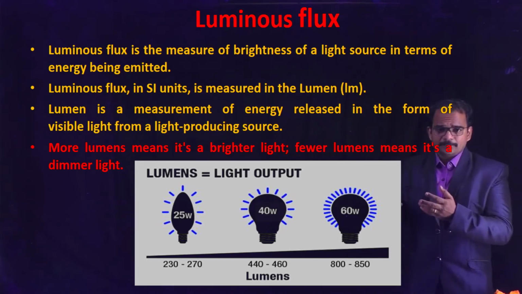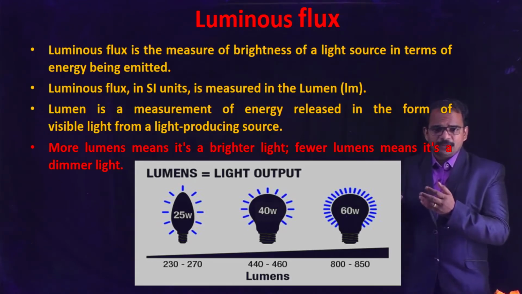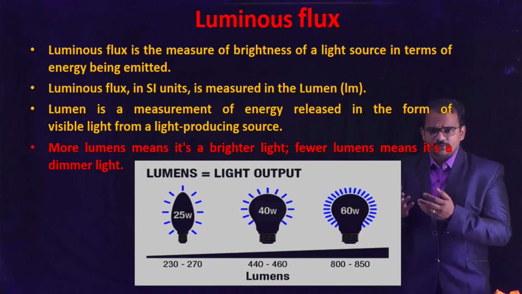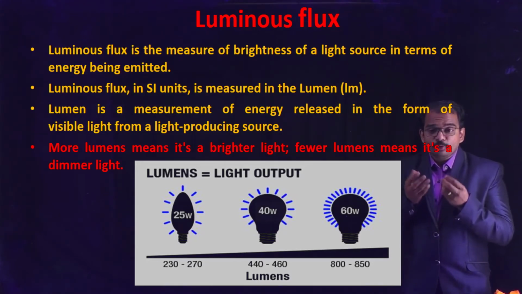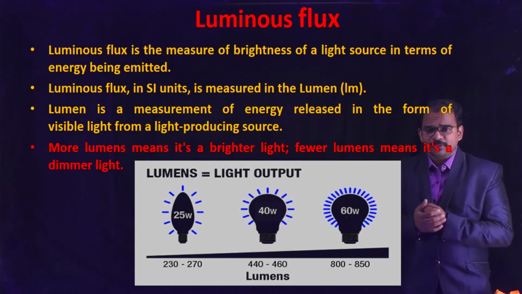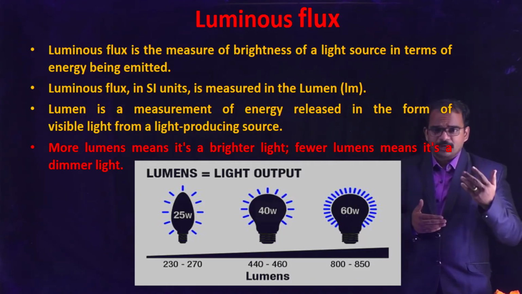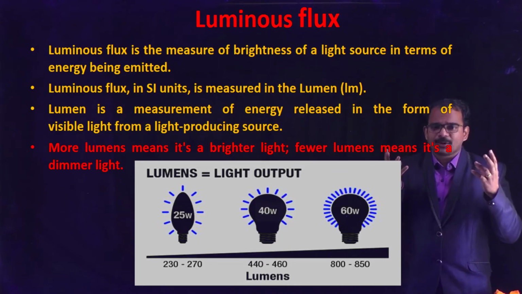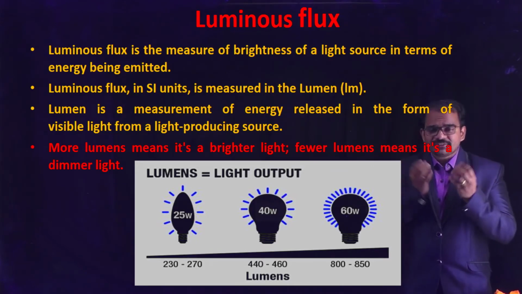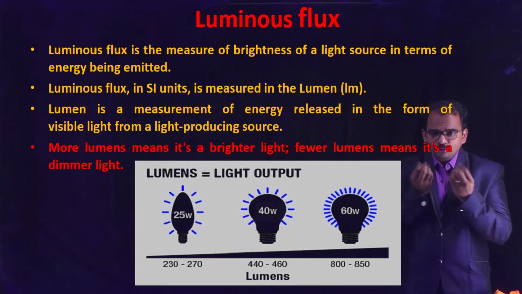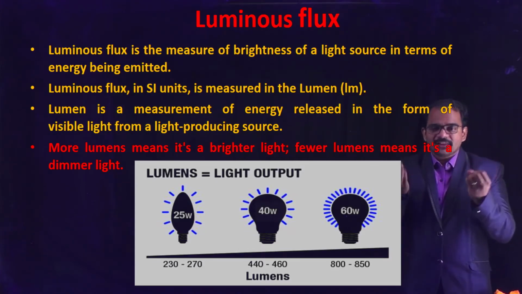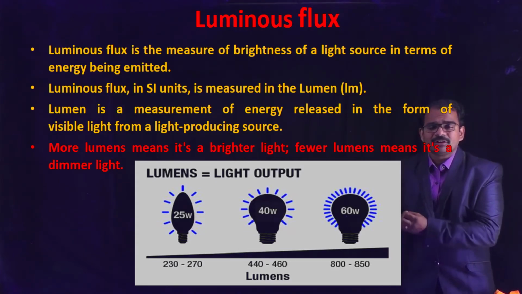You can observe here, a 25 watt bulb will produce only 250 lumens. So the brightness is less when compared to a light source having a lumen output of 450 to 500 lumens. And we have one more light bulb which is far brighter than the remaining two, emitting 500 to 800 lumens. So more lumens means more brightness, and fewer lumens means less brightness or a dimmer light.